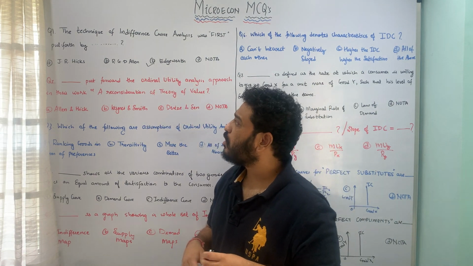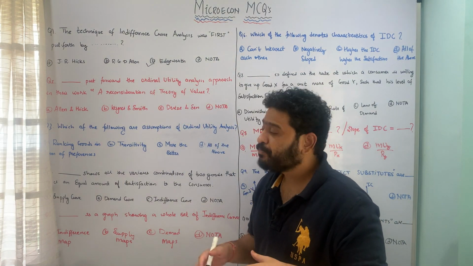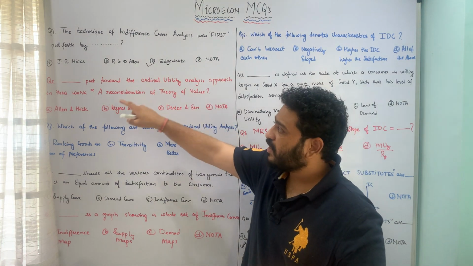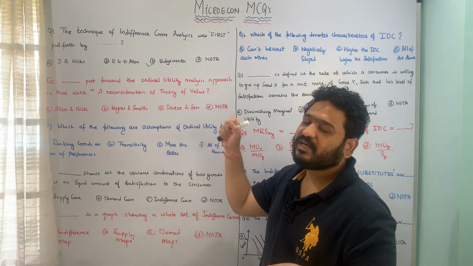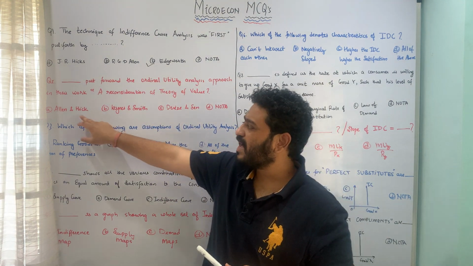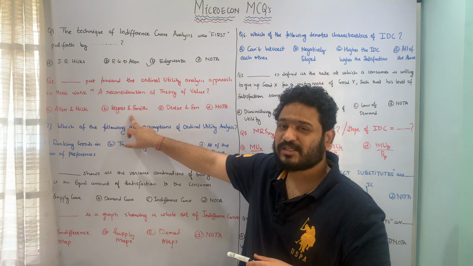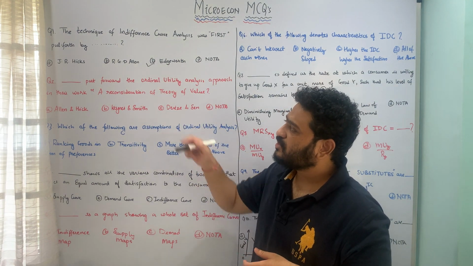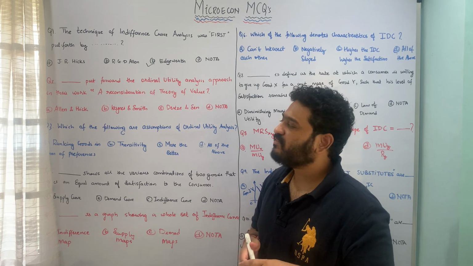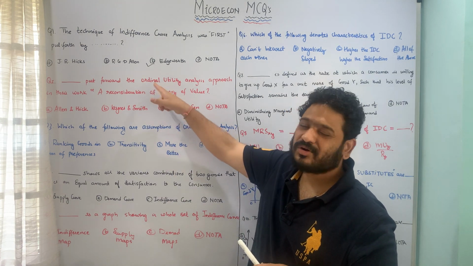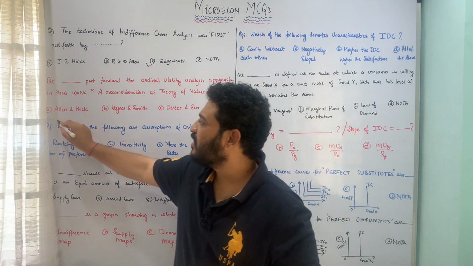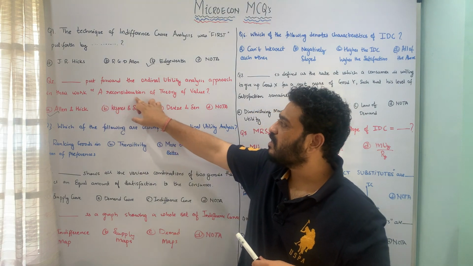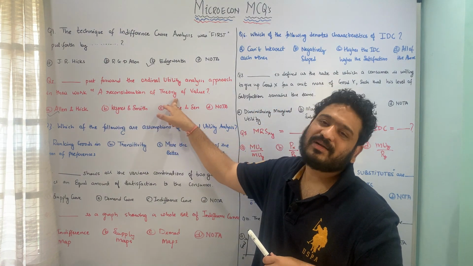Dash put forward the ordinal utility analysis approach in their work, A Reconsideration of Theory of Value. So whether it was A. Allen and Hicks, B. Keynes and Smith, C. Dries and Sain, or none of the above. So here it is J.R. Hicks and R.G.D. Allen who collectively put forward the approach towards ordinal utility analysis, and therefore option A, Allen and Hicks, is the correct answer, and the work which they cited is this one, A Reconsideration of the Theory of Value.